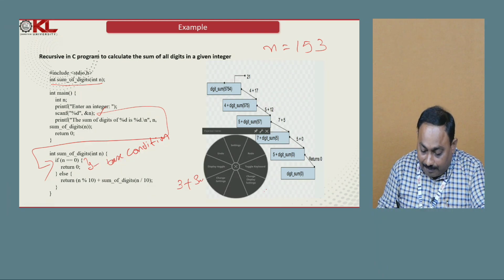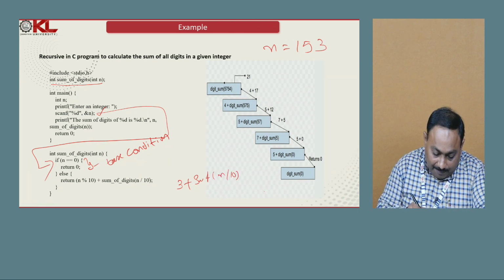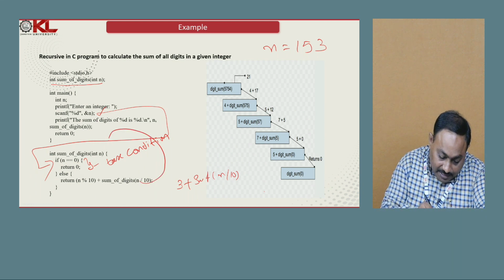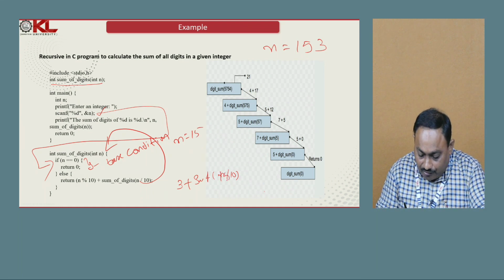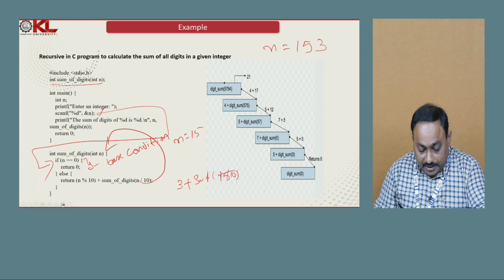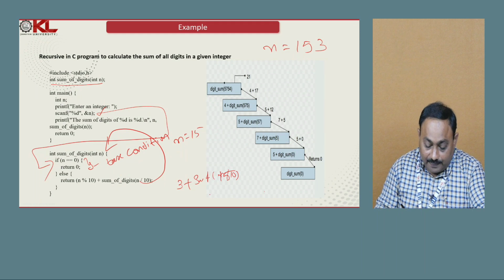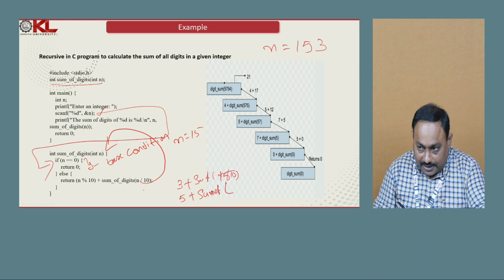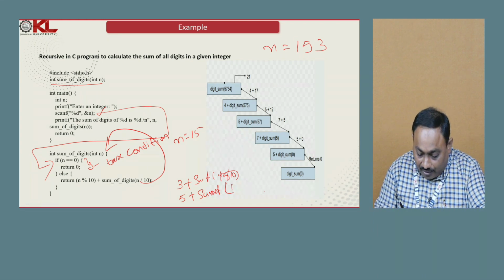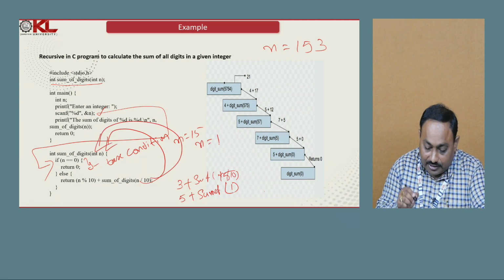n by 10 means now what happened? It is 15. Again the recursive call takes place by taking n value as 15, and it is 3 plus the sum of 15. Again it comes here. Return of n mod 10, now n is updated to 15. 15 mod 10 means again 5. 5 plus sum of digits of n by 10. Now we get 15 by 10, 1 as the quotient. Again another recursive call takes place. Now n value is 1.